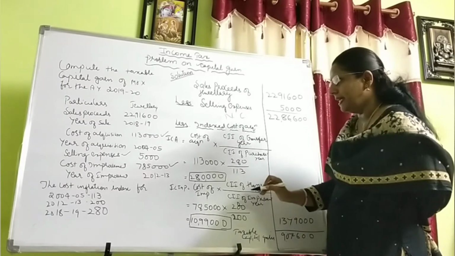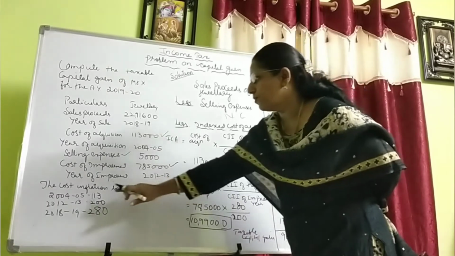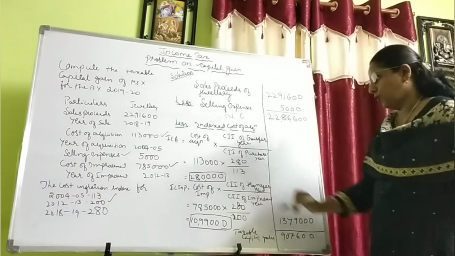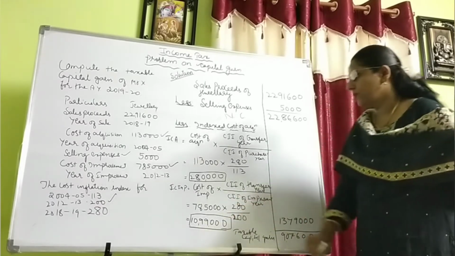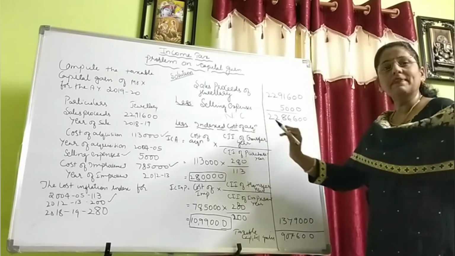They have given here 2012-13, CII for 2012-13 is 200. That 200 we have to take here. If we calculate like this, we get 10,99,000. This is the indexed cost of improvement and this is the indexed cost of acquisition.